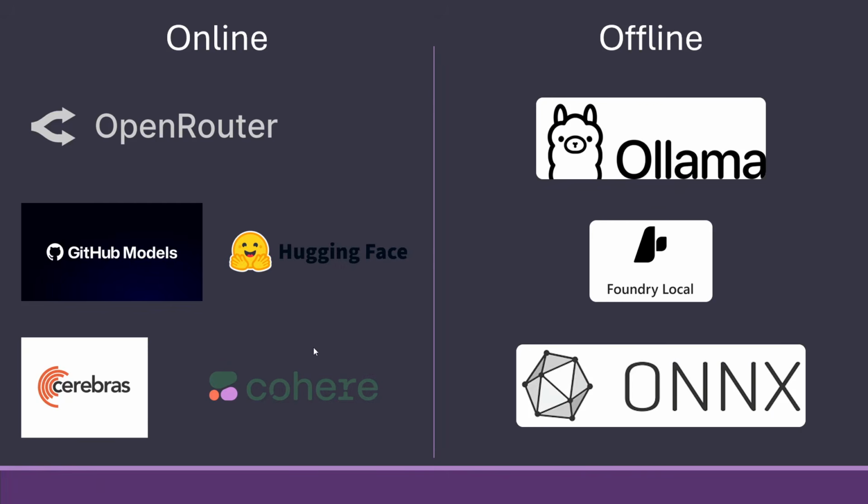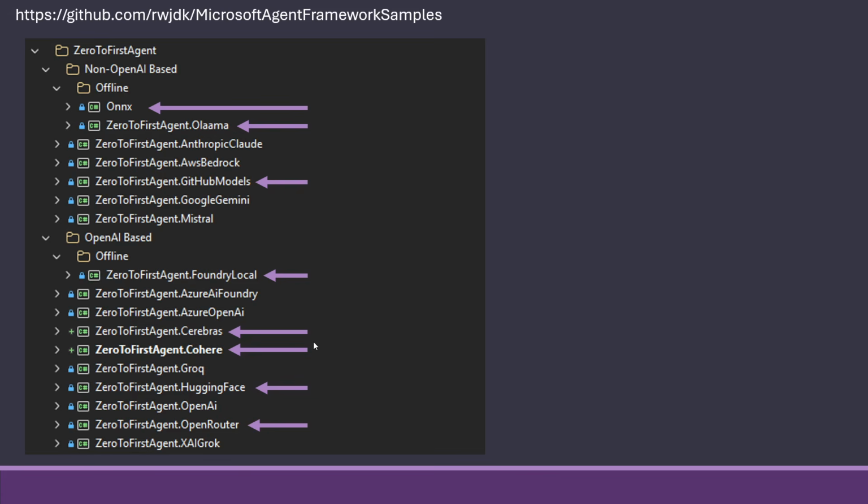All this and more I have in my GitHub sample for this YouTube channel. So if you're interested in any of these, you can go and look at how Onyx works, Ollama, GitHub Models, Foundry Local, Cerebras, Cohere, Hugging Face, and OpenRouter, which is my favorite when it comes to free. So go grab that. They all have instructions on how to get going.